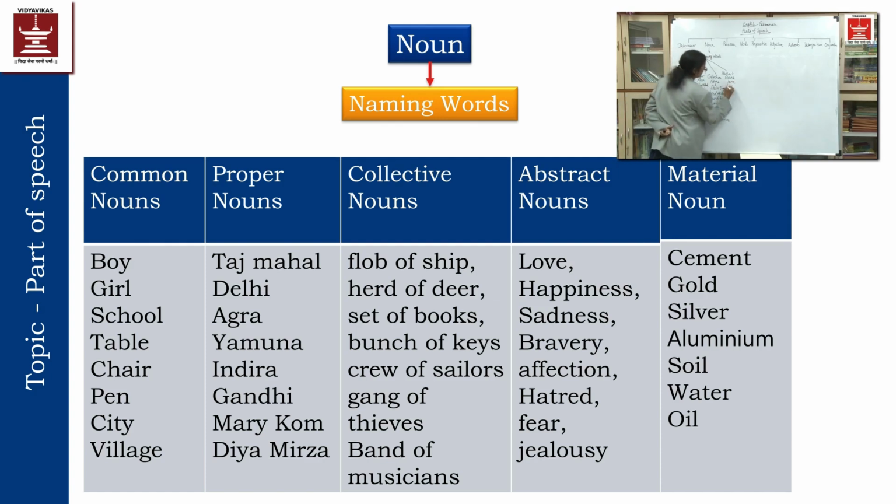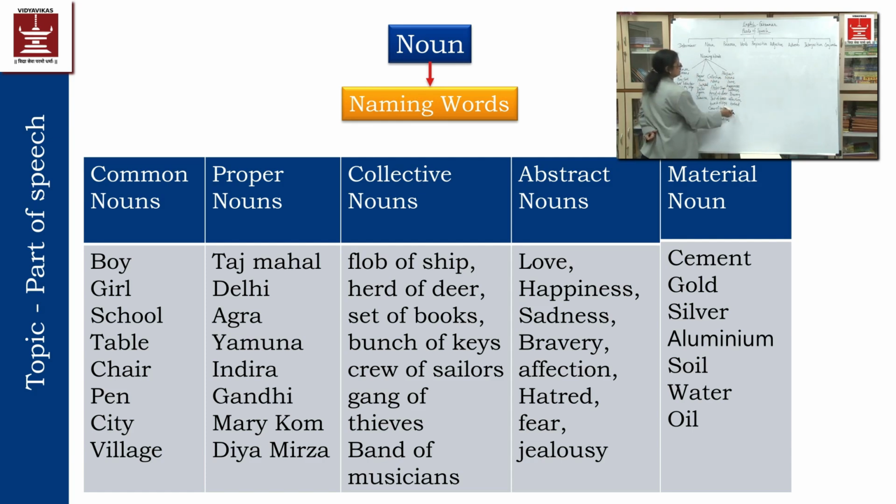Love, then happiness, then sadness, then bravery, then affection, then hatred, which is there but I can't show it, or no one can show it, but it is there. I can't deny the existence of that particular thing. So those words will be called abstract nouns.